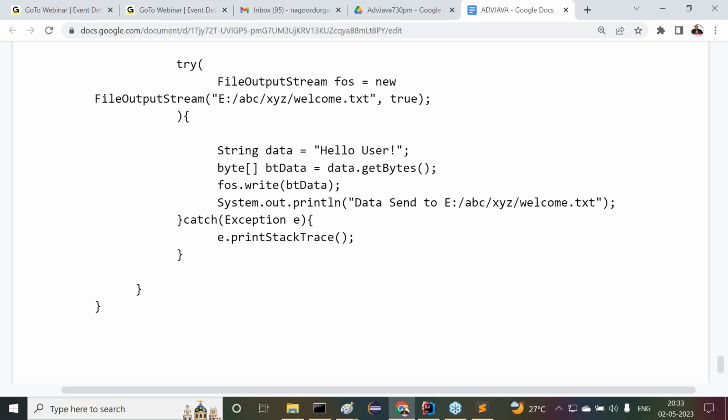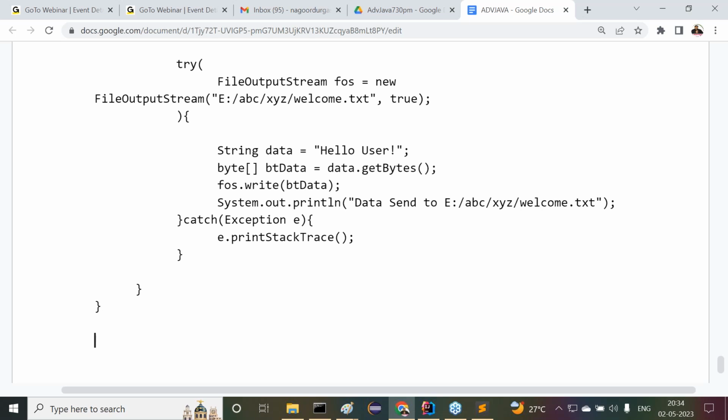In JDBC, this program I'm going to show, but you should not get any doubt: what is the requirement of using FileOutputStream and why are we using it? Directly I'm going to keep the data. Almost 2 to 3 applications are available with me. One application is sending data to a particular HTML file, in a tabular representation. Second, I want to display the data in comma separated files, CSV files: eno, comma, ename, comma, ecell, like this with commas. Third, I want to send the same data to an Excel sheet.